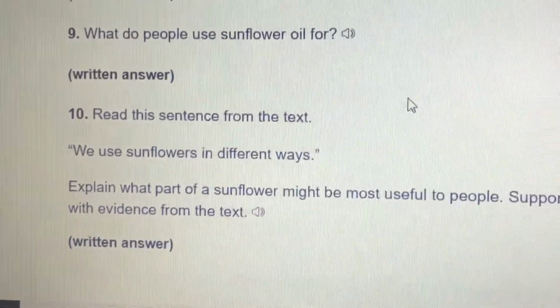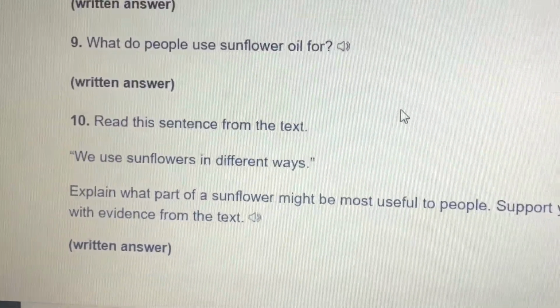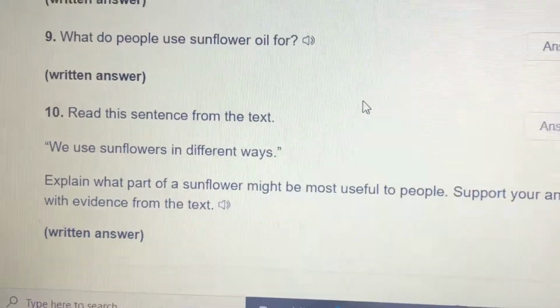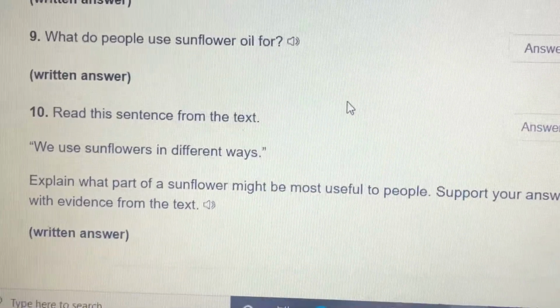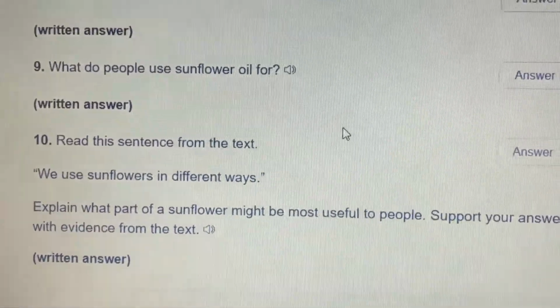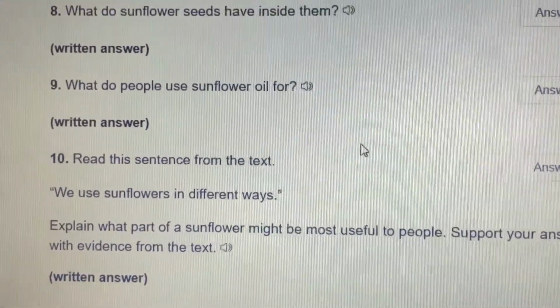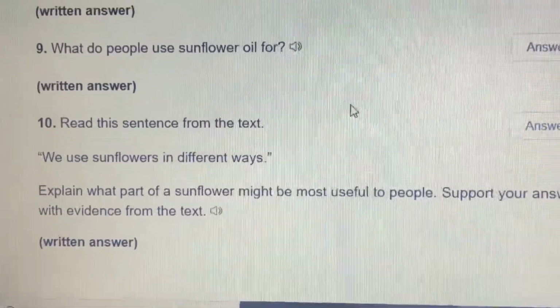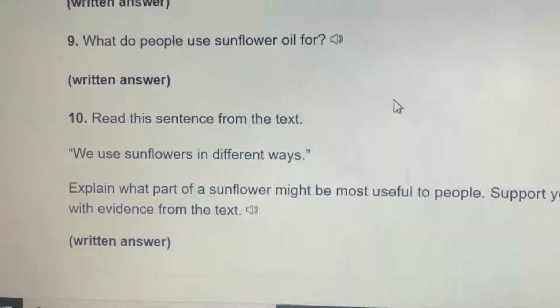All right, last one. Read this sentence from the text. We use sunflowers in different ways. Explain what part of a sunflower might be most useful to people. Support your answer with evidence from the text. Well, I already know that sunflower seeds are useful to people. I also know that sunflower oil is useful to people. I need to choose which one I want to talk about.